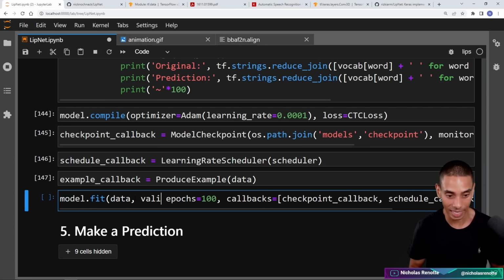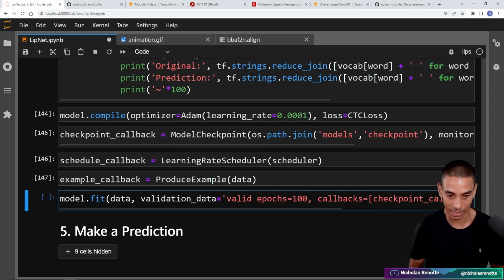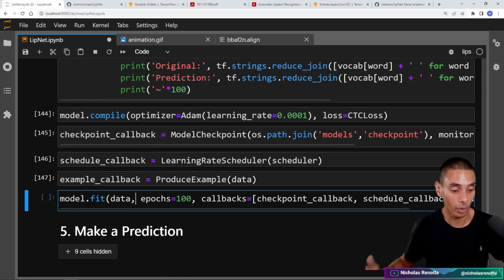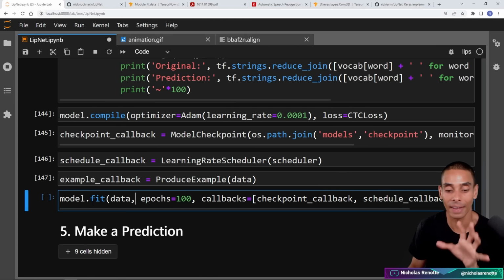If you wanted to have some validation data, you could actually just go and pass through validation data, specify validation data here. I'm not going to use validation data. That is not necessarily best practice, but you definitely could if you wanted to. So for the instances of actually keeping this relatively short, this is probably going to be an hour tutorial regardless, but you definitely could go and pass through validation data there if you wanted to.